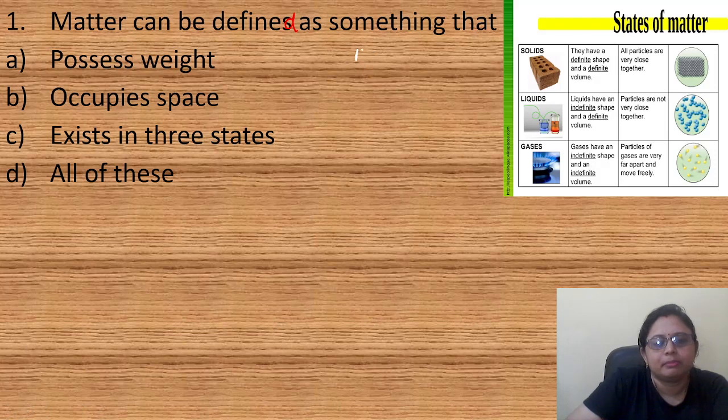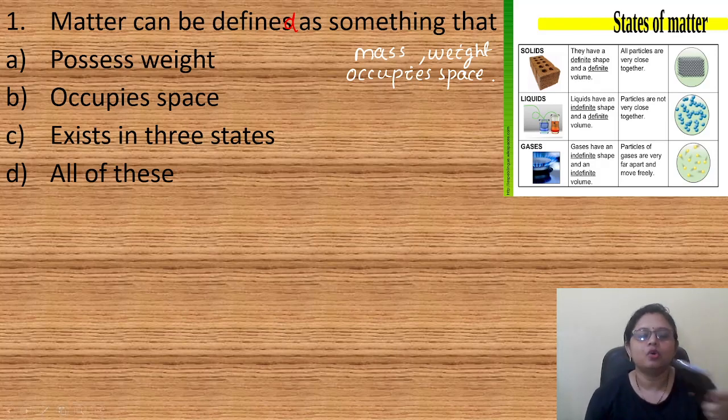Anything that has mass, or we can say it is having some weight, and it occupies space, then we call it matter. Suppose I am holding this mobile, right? So when I hold it, I can feel its weight. Yes, so you can hold your pen, your pencil, your book, your copy, everything. If they have some mass or some weight, and when we keep them on the table, they occupy some space.